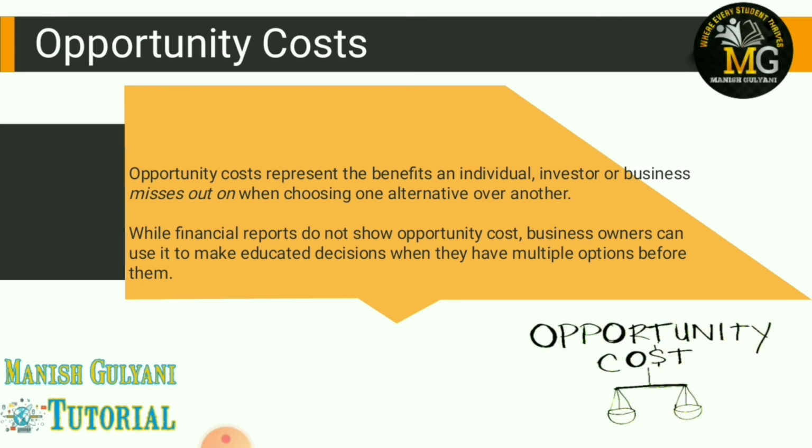Next one is opportunity cost. The last concept; I don't think I have to explain this concept, everyone knows it. What is opportunity cost? Opportunity cost simply means the cost sacrificed for the next best alternative. It represents the benefits an individual, investor or business misses out on when choosing one alternative over another alternative. So that's the meaning of opportunity cost: sacrificing cost, foregone cost, for choosing the next best alternative.